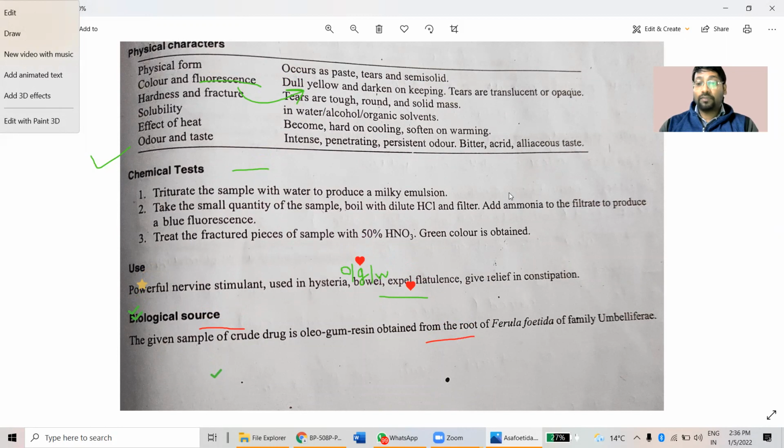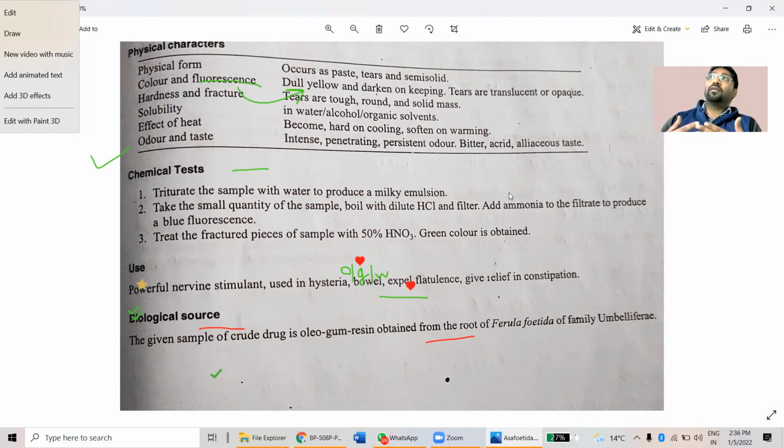This plant, Ferula asafoetida, belongs to the family Umbelliferae. We have been using hing or Asafoetida for many years, even centuries, in various conditions of emotional stress and psychological problems, because it was used in hysteria and similar symptoms.